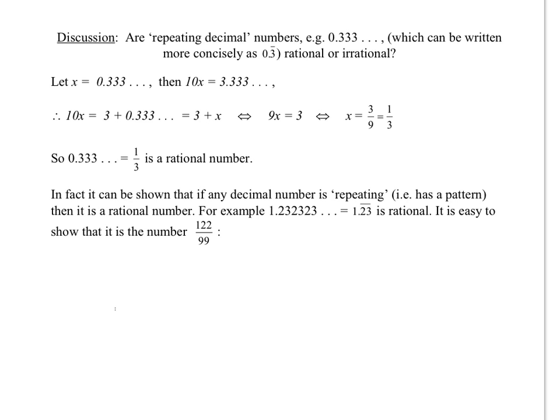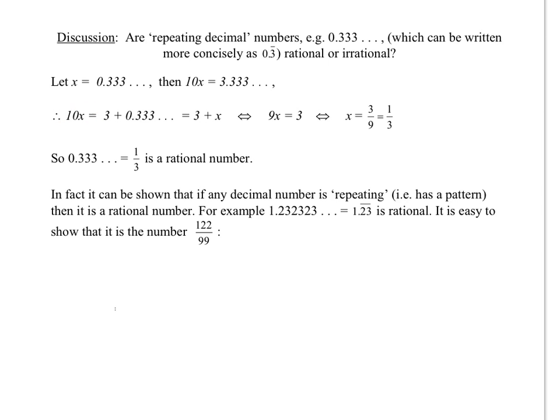We let x be whatever the number is, and then in this example we can multiply x by 10, which means we multiply the 0.333 by 10, and we get 10x equals 3.3333. You'll notice then that 10x is equal to 3 plus 0.333, which is the same as 3 plus x.